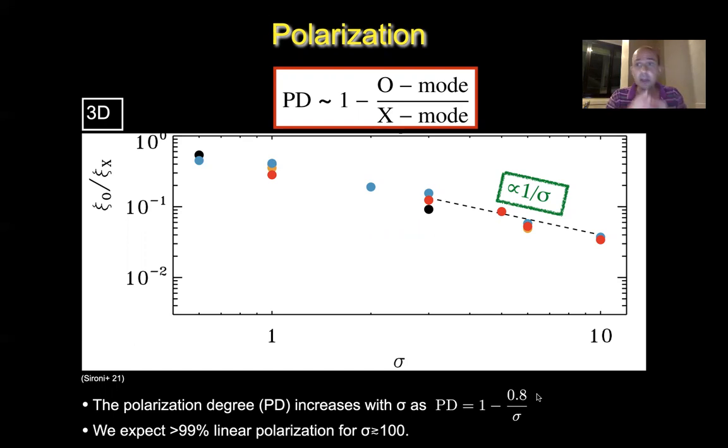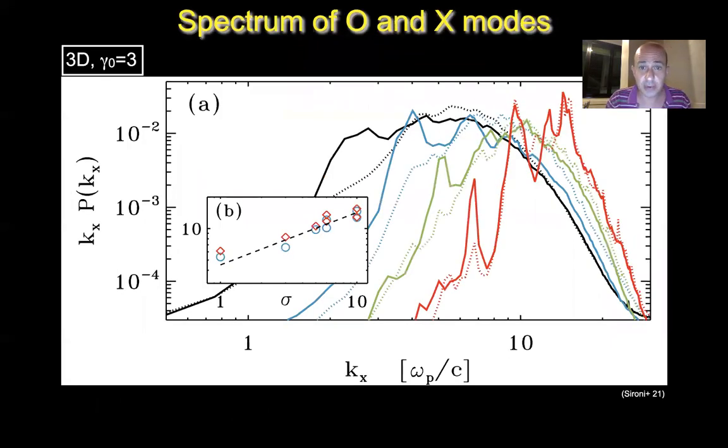This measurement was done in a broadband sense, so for the entire spectrum of the radiated emission. What this plot shows is that, especially for sigma large, the red is the sigma 10 case, there is also a line-like feature at relatively low wave numbers, half of the peak wave number, that is even more pronounced in the X mode relative to the O mode. Here, the O mode spectrum is the dotted line, and it's artificially shifted up by almost 2 orders of magnitude. And you can see that even with this shift, this line still has a dominant X mode component.